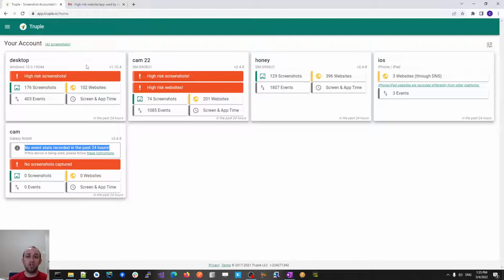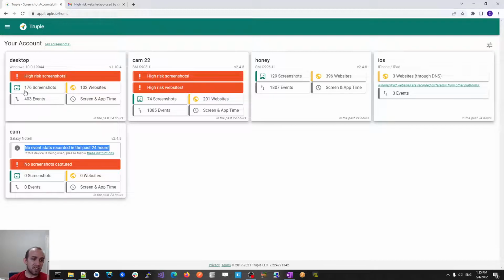Now, with Truple, as a parent or accountability partner, you'll get either daily or weekly reports sent to you that will include this level of summary information saying, we captured these screenshots, there were so many high-risk screenshots captured. But once you want to look at any of the more privacy invasive details, you need to click a link in that email, and then this page will load after you log in, and you'll be able to view the screenshots, which is what I'm about to show you right now.